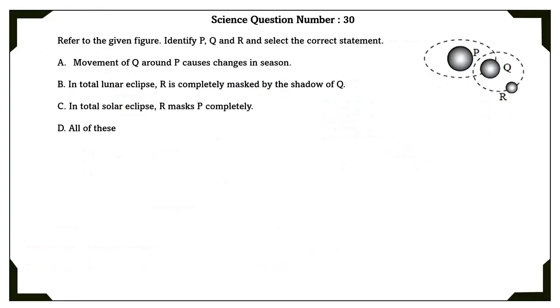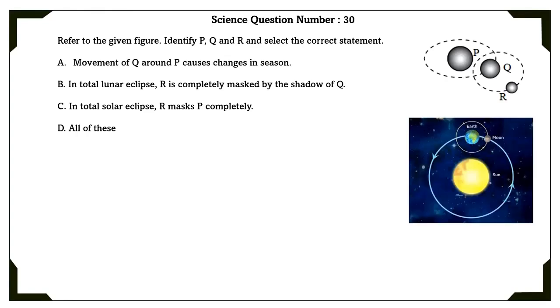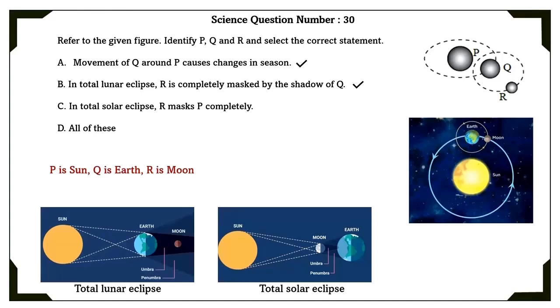Science question number 30. Refer to the given figure. Identify P, Q, and R and select the correct statements. A. Movement of Q around P causes changes in seasons. P is sun, Q is earth, and R is moon. So according to this, the A option is correct. B. In total lunar eclipse, R is completely masked by the shadow of Q. Yes, this is true. C. In total solar eclipse, R masks P completely. Yes, this is also true. So the correct statement is all of these.